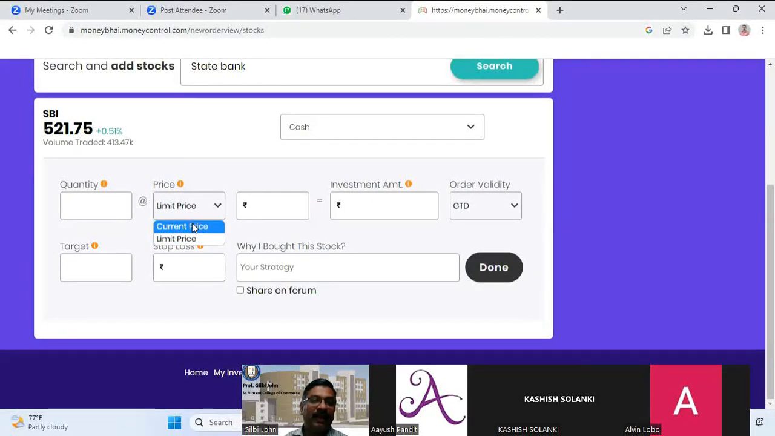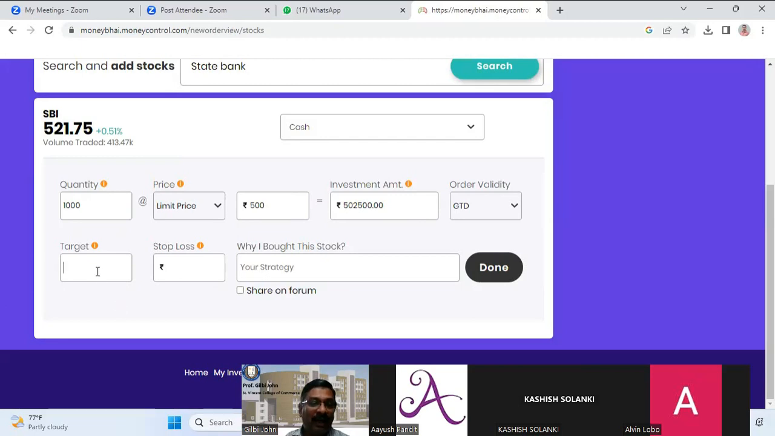Now let's look at it. The current price is 521.75. This can be the current price, whereas when I put limit price, that is your price. Let's say you want to buy at 500. You can type it. How many quantity? Let's say I want to buy 1000 quantity. Okay, it has come.